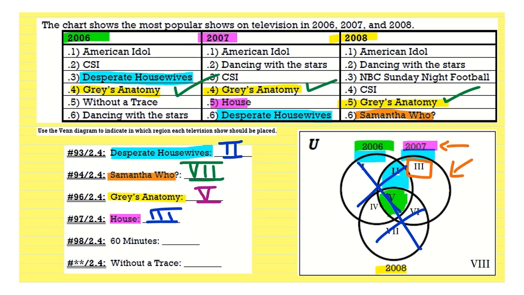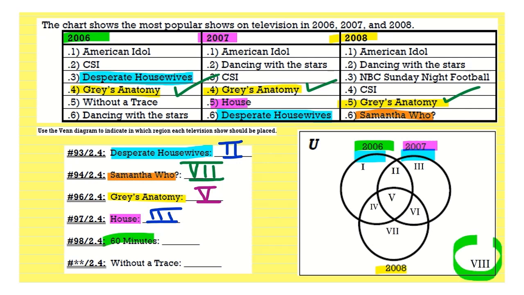Okay, the next show we want to consider is 60 Minutes. We'll go ahead and clear out some of our highlights in our circles over here. So we have 60 Minutes. 60 Minutes, not 2006. 60 Minutes, not 2007. 60 Minutes is not in any of them. So that means it is outside of the circles. So 60 Minutes is not in the top 6 popular shows for 3 years in a row. It was on the outside of the circles, but it is in the universal category. So we would list that as region 8.